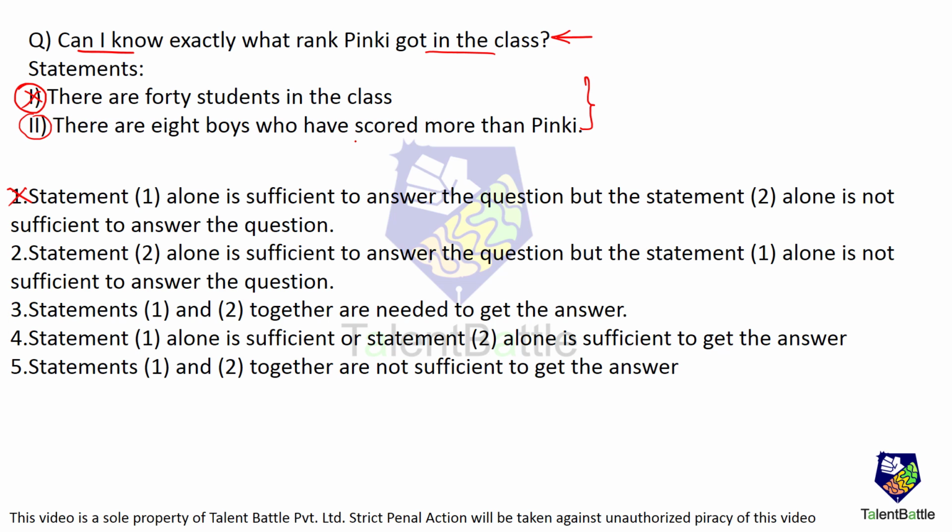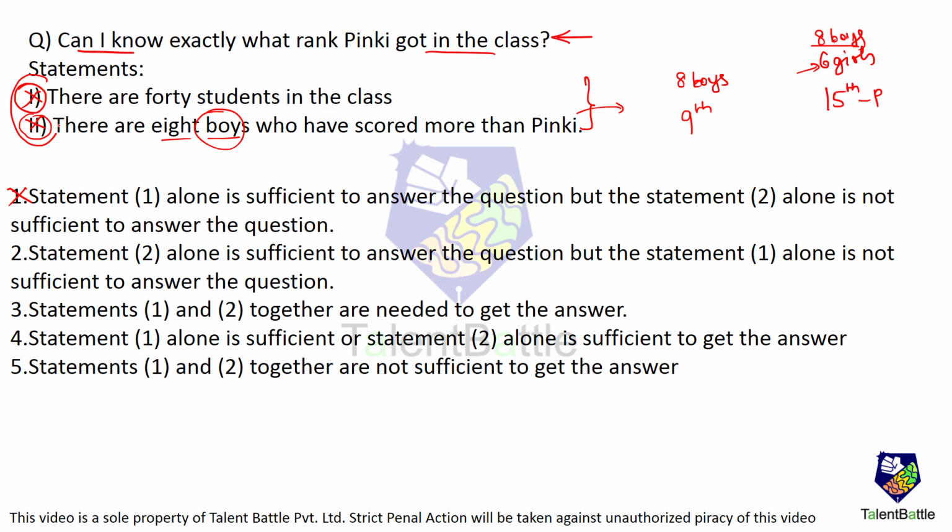Let's check statement number 2. There are 8 boys who have scored more than Pinky. Now over here we feel that the answer is that Pinky got 9th rank, as there are 8 boys ahead of Pinky. But the problem is they have just said 8 boys scored more than Pinky. It might happen that Pinky's rank is 15th, with 8 boys and 6 girls having scored more than Pinky. They are just talking about boys over here, but other girls can also be ahead of Pinky. So with only statement 2, we also cannot get the answer.